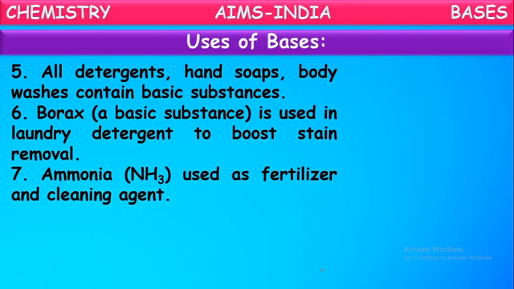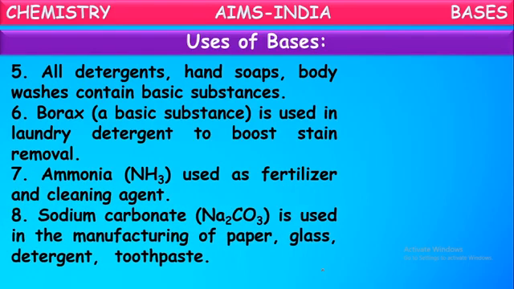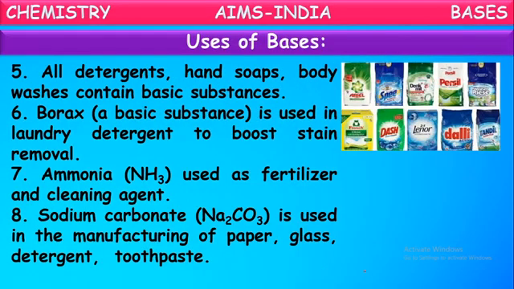Okay, ammonia is used as a fertilizer and cleaning agent. Yes, ammonia is also a base used in fertilizers, which are used for boosting crops, and cleaning agents also contain ammonia. And next, sodium carbonate. It is also a base used in the manufacturing of paper, glass, detergents, and toothpaste. See here, different detergents and cleaning agents are shown. These are all made up of certain bases.